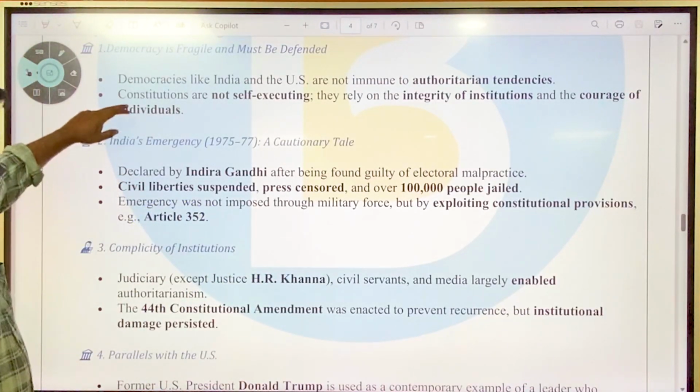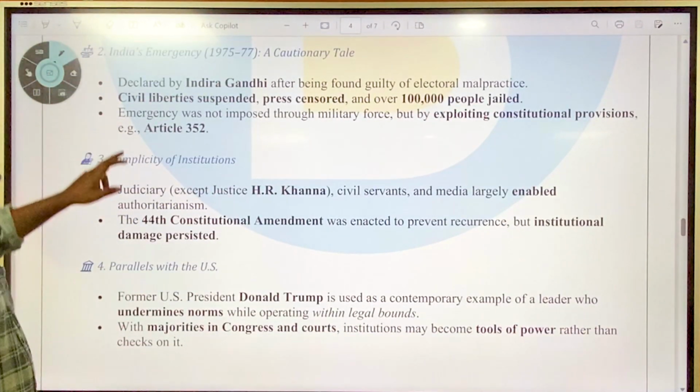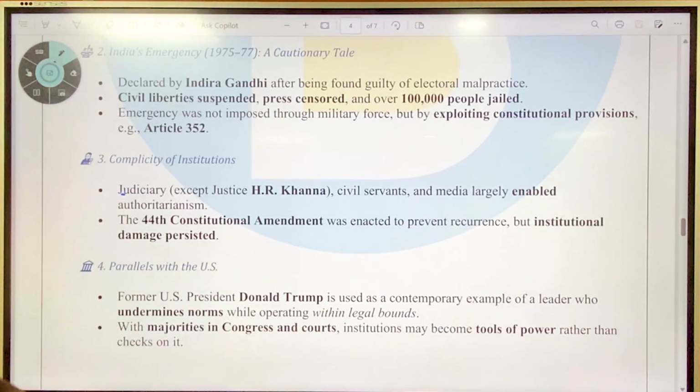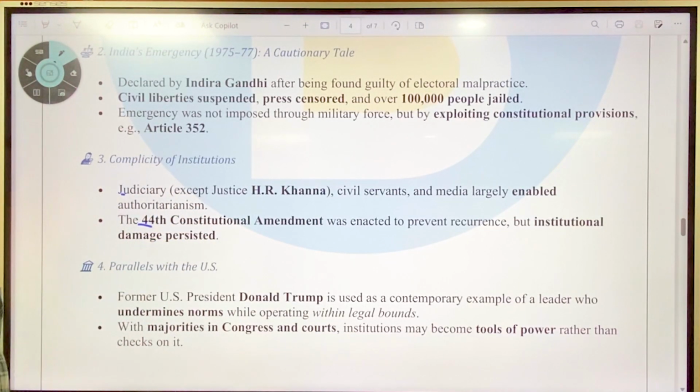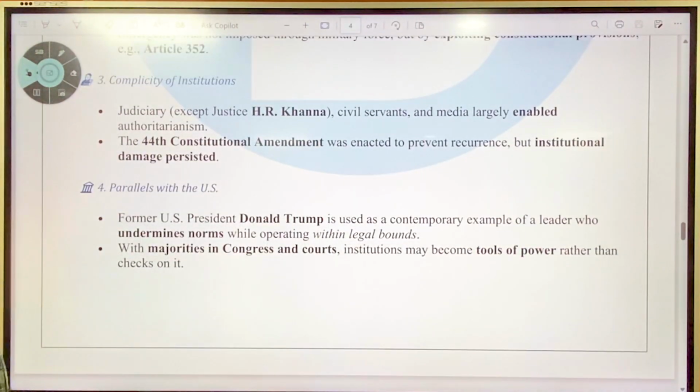And then, complicity of institutions. The judiciary, except Justice H.R. Khanna, civil servants and the media largely enabled authoritarianism during that time. The 44th Constitutional Amendment was enacted to prevent recurrence, but institutional damage persisted. Okay, and then parallels with the US.